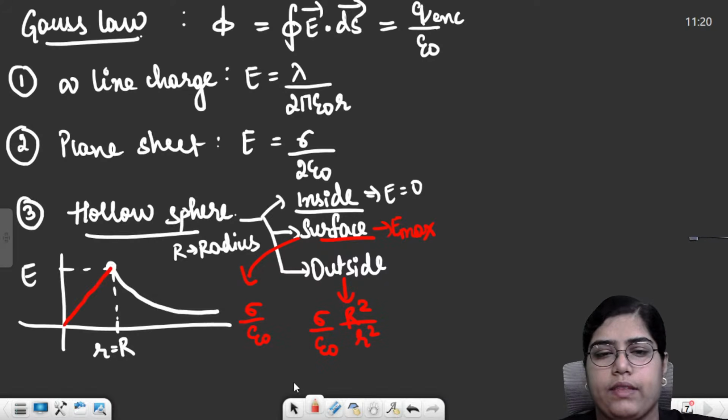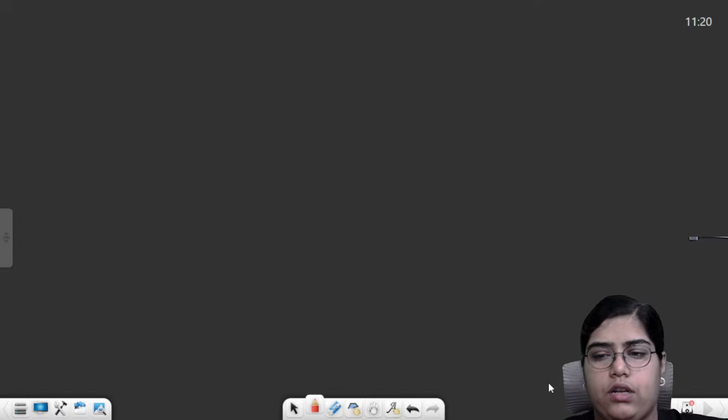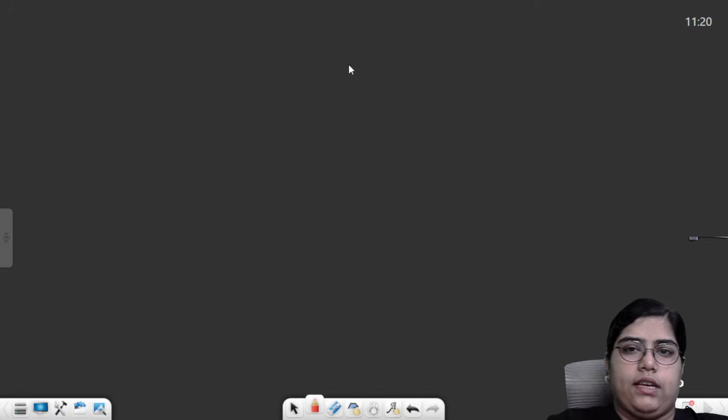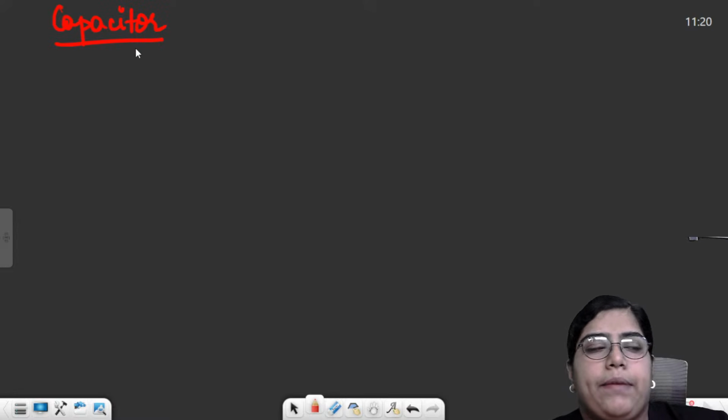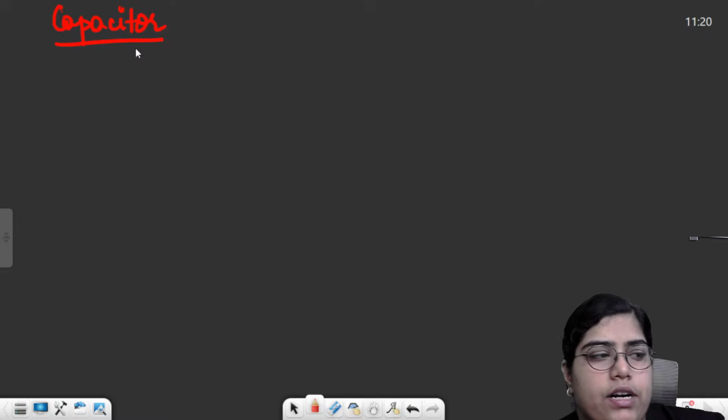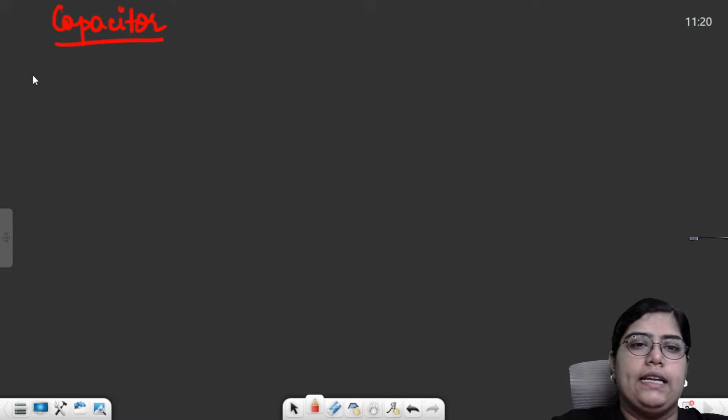Okay. Then moving forward, the next thing which we are left with is capacitor. Capacitance is basically the ability of a conductor to store charge. And the formula which relates charge and capacitance was basically Q is equal to CV.